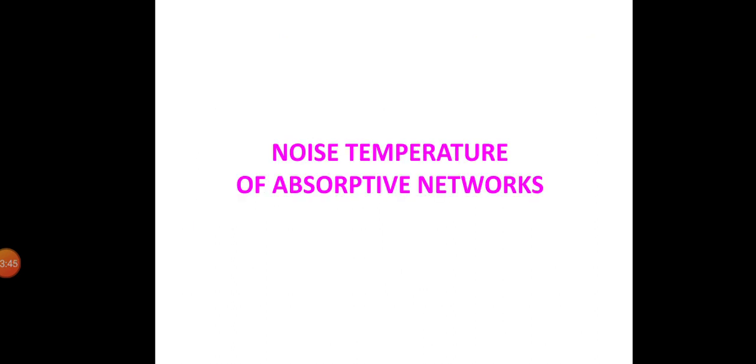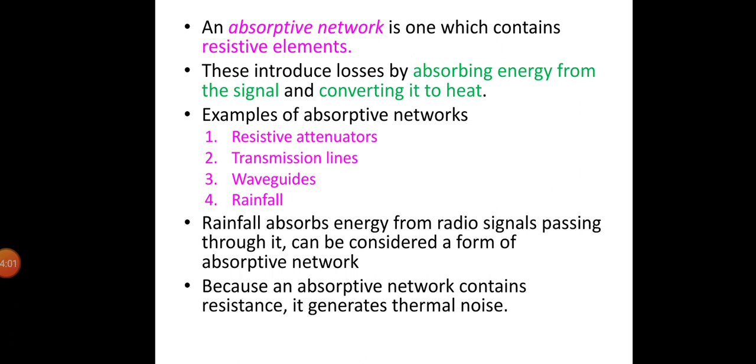Now let us move on to the noise temperature of absorptive networks. An absorptive network is one which contains resistive elements. These introduce losses by absorbing energy from the signal and converting it into heat. For example, resistive attenuators, transmission lines, and waveguides are absorptive networks. Rainfall will also absorb energy from radio signals passing through it, and can be considered a form of absorptive network. Because an absorptive network contains resistance, it generates thermal noise.